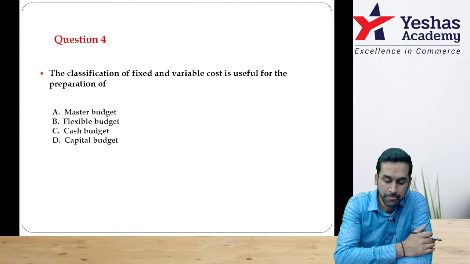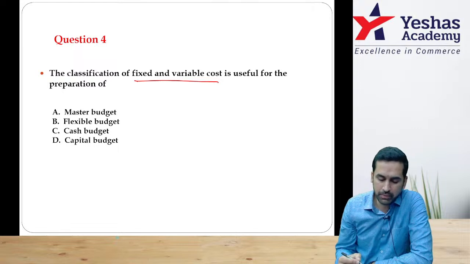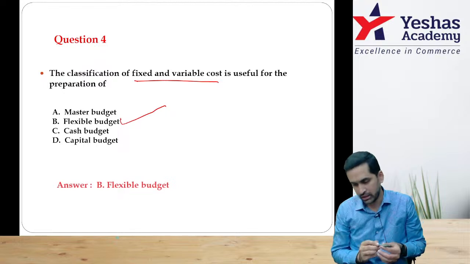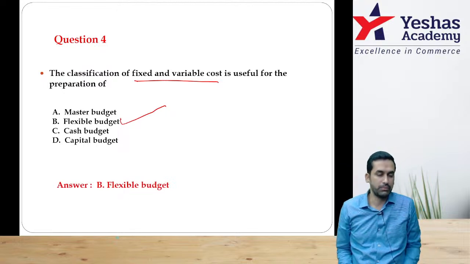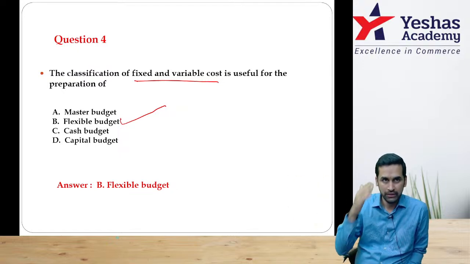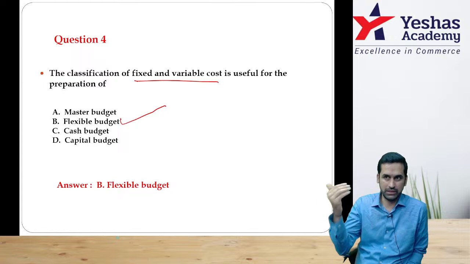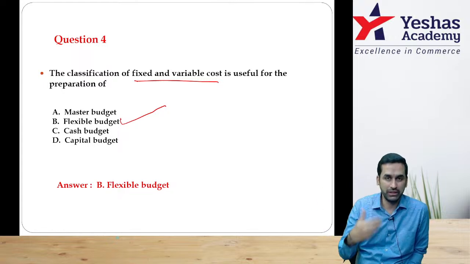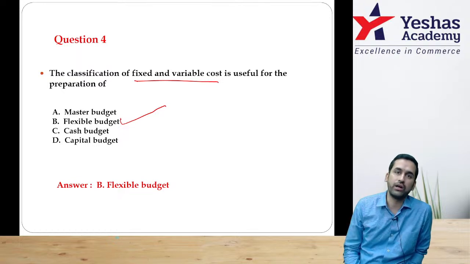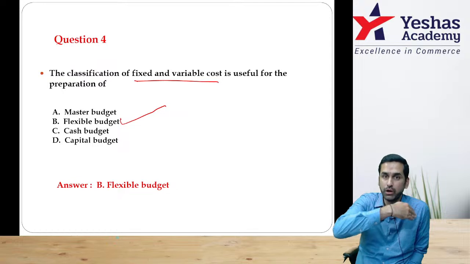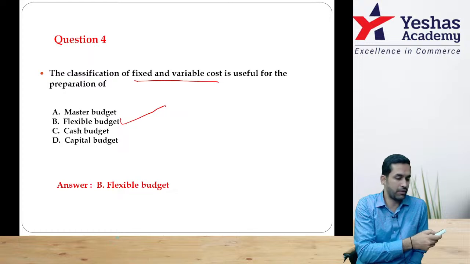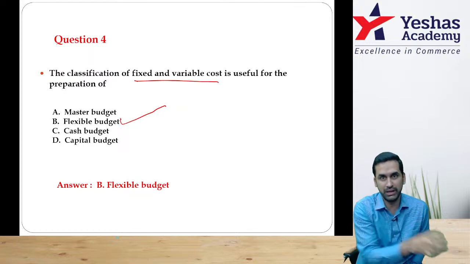Question number 4. The classification of fixed and variable cost is useful for the preparation of flexible budget. Now for those who do not know, what is the meaning of flexible budget? A budget which is prepared for multiple levels, 50%, 70%, 80%, 90%. When you are not clear whether in the next year you will be working at 50% capacity or 80% capacity or 90% capacity, you prepare budget for all possible outcomes. Therefore you are aware what all can happen, how much I may have to incur, maximum what's my cost, minimum how much is my cost.